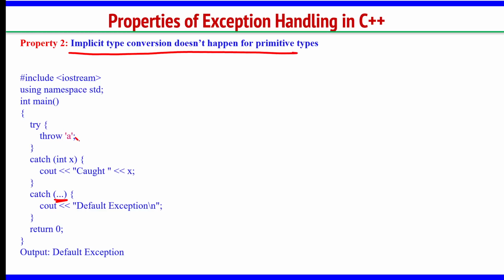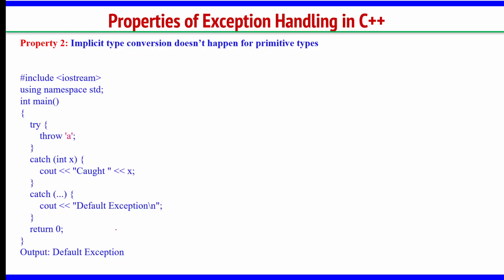Since I am throwing a character variable here, this catch block cannot receive that particular character, because this is defined as integer, so I cannot receive that. So which one will it go to? By default it will go to this catch block only, because this is the generic catch block. It can take any kind of exception. That's why we get the answer here as default exception.